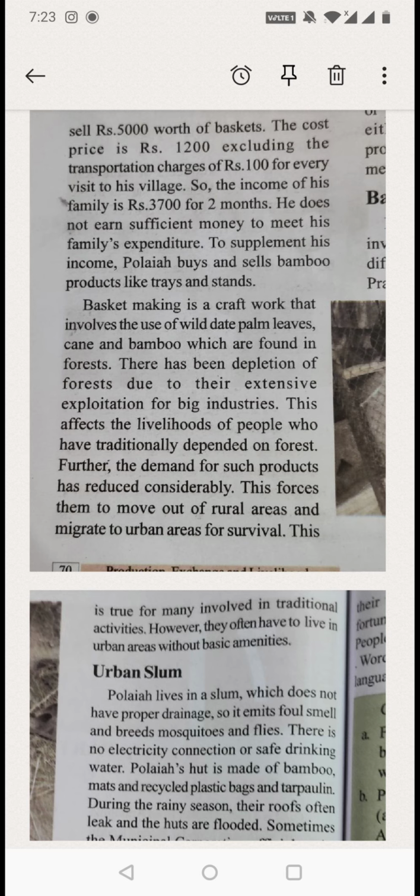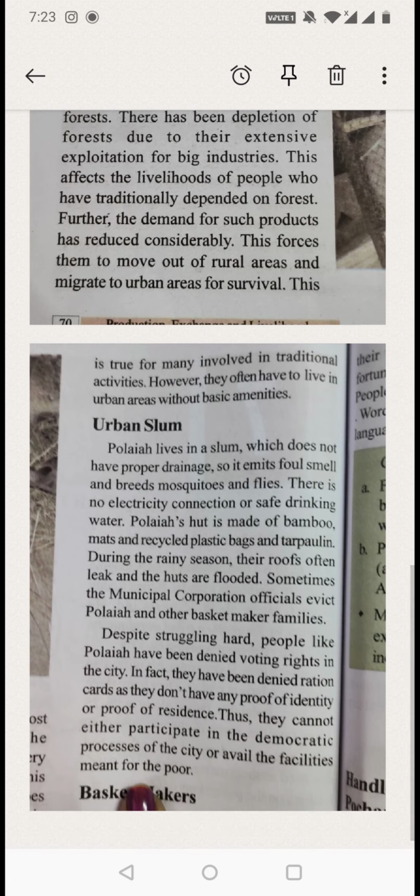This forces them to move out of rural areas and migrate to urban areas for survival. Again, they are leaving the villages and coming to towns and cities, and they are working in some other factories and all. This is true for many involved in traditional activities. Not only Polaya, many other people in villages doing their traditional work like selling the baskets or selling palm leaves to the basket makers are also not getting work because forests are reducing. How can they get raw material?